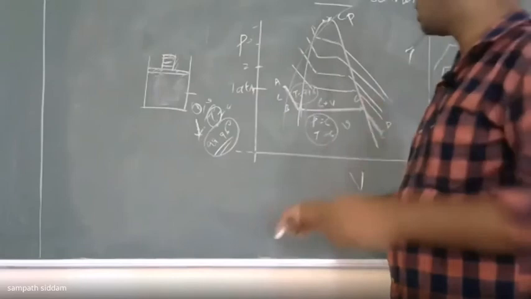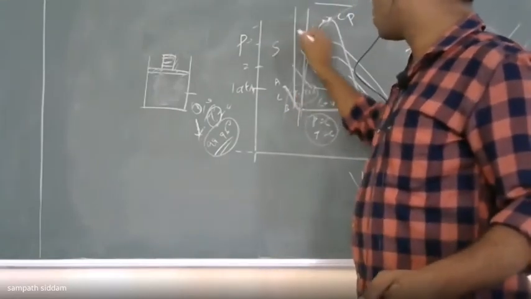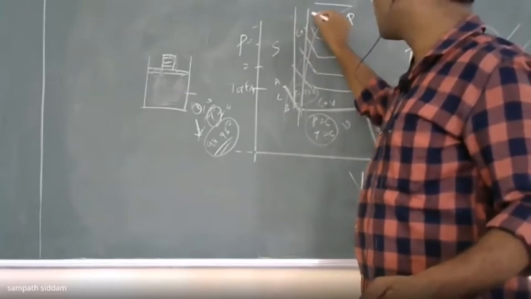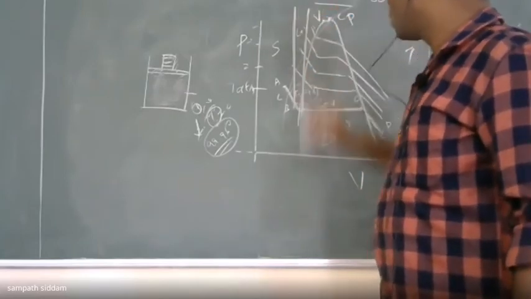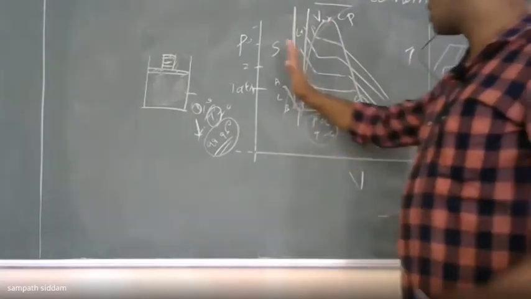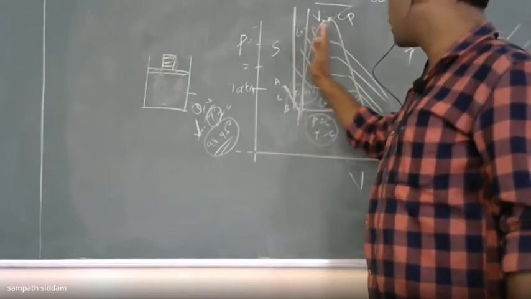And another one: if you observe in the figure which has been given, there is solid, liquid plus vapor, and this is vapor. This is the conversion from solid into liquid plus vapor, and liquid plus vapor into the vapor zone.